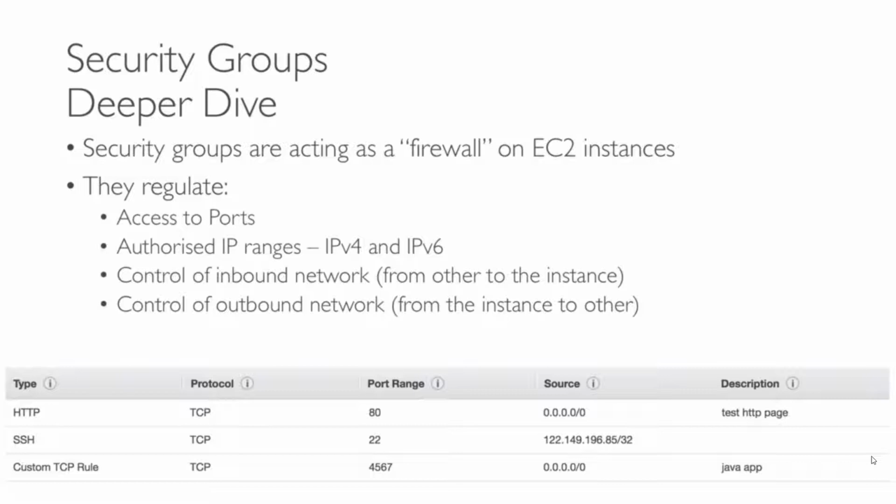Control the outbound network. So what does it mean? It means by default, all the outbound traffic from your machine is allowed to reach another machine. It means that this machine can access all the other services available on the internet, or can connect to another EC2 instance, unless an outbound network rule is defined.